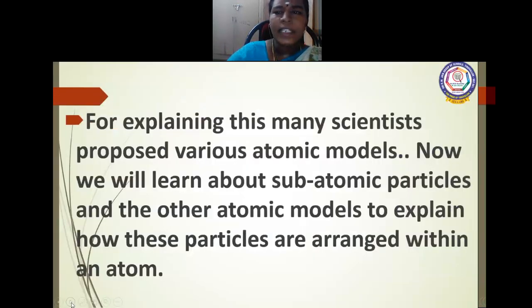To explain this, many scientists proposed various atomic models. Now we will learn about subatomic particles and the other atomic models that explain how these particles are arranged within an atom.